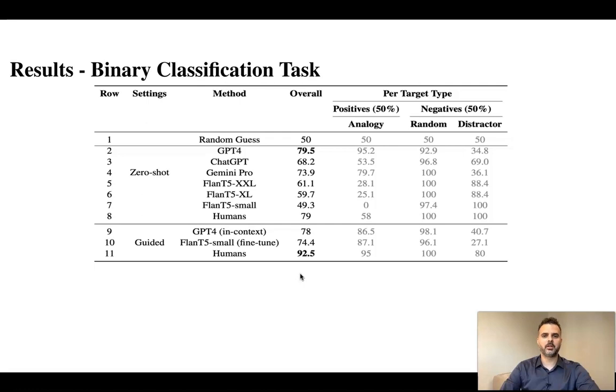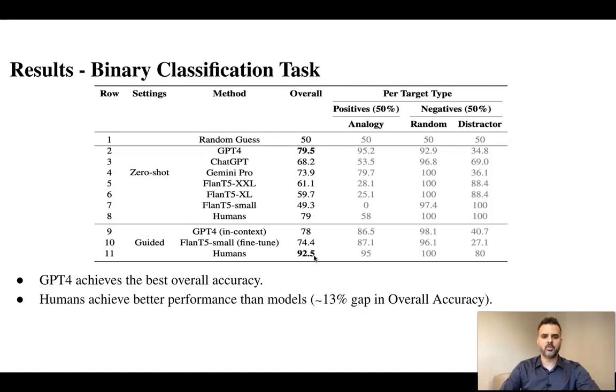Here are the results on the binary classification task evaluated on our gold set. We can see the overall and per target type accuracy of different state-of-the-art models and humans in zero-shot and guided settings. As we can see, GPT-4 achieves the best overall accuracy out of the models, and humans achieve better performance than models after a light supervision.